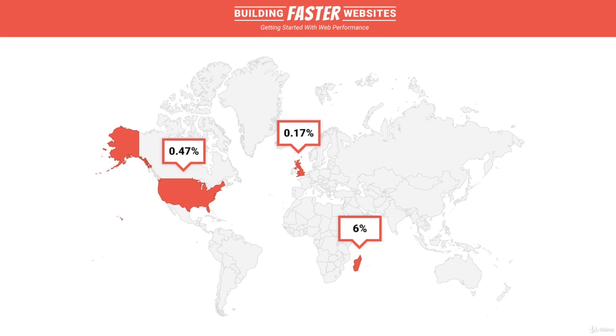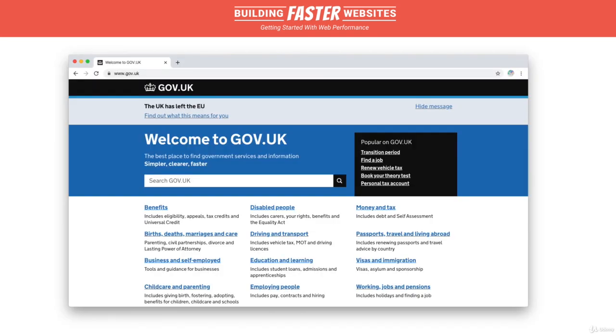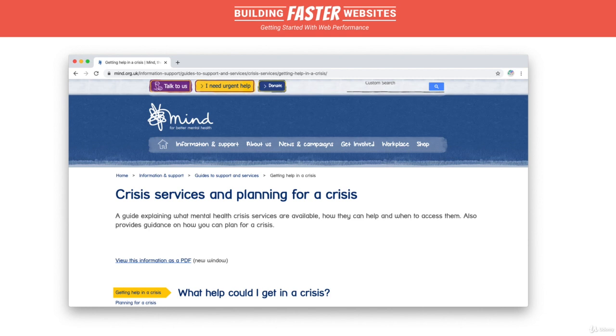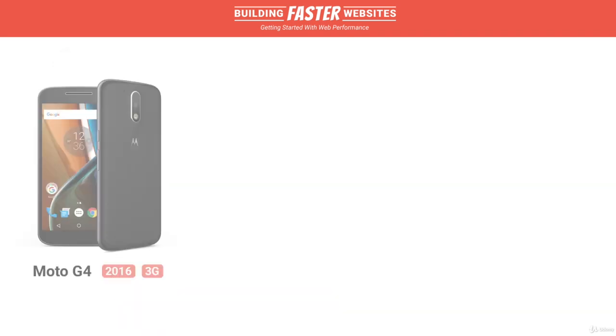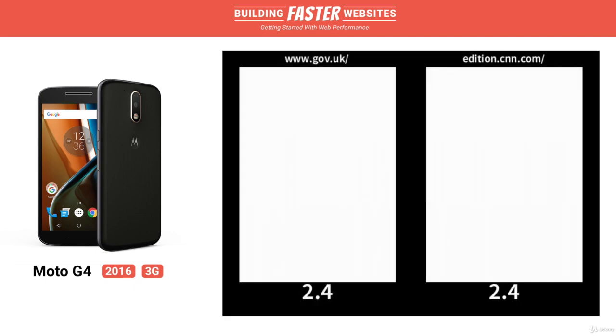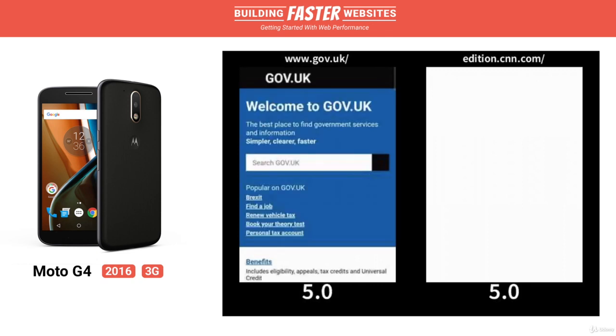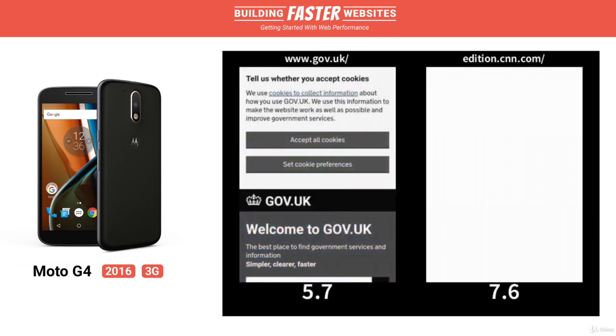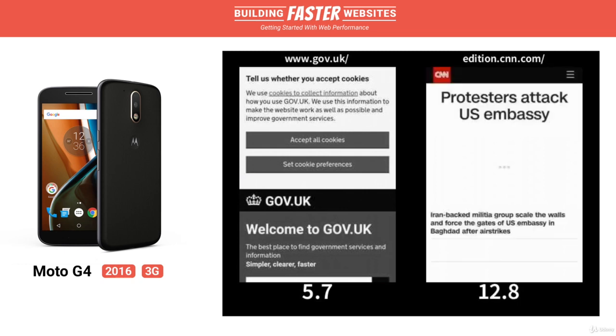In addition to the cost factor, websites such as government information portals, hospitals and crisis centres must absolutely serve a fast, lean user experience, as anything less could restrict access to important information during times of crisis, or worse, endanger lives. To demonstrate, under the same Moto G4 test conditions as earlier, CNN takes a whole 13 seconds before anything renders in the viewport, whilst gov.uk, an important information portal here in the UK, only takes 4.6 seconds. Time and effort has obviously gone into optimising the gov.uk website.